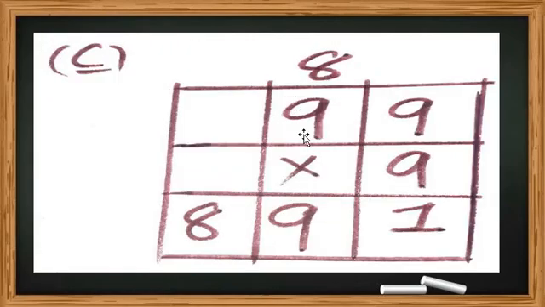Okay, last question of question number 3. What is the question number C? 99 multiplied by 9. So what to do here, my dear students? First of all, 9 multiplied with this 9, and 9 multiplied with this 9. So 9 9s are, and then again 9 9s are. So here 9 9s are 81.